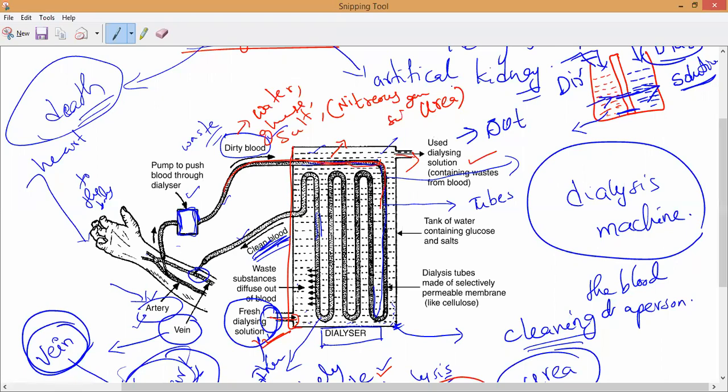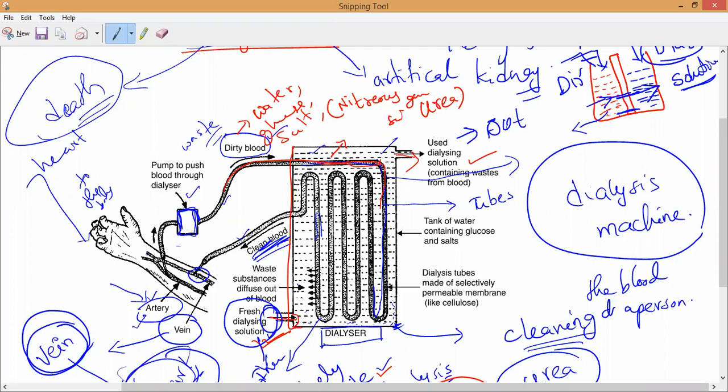It will take 2 hours, 3 hours, Kevin, even half a day. It depends upon the amount of urea in our body. Understand, Kevin? Because 5 liters of blood need to be filtered, and it is a long process. Some people it will take even half a day, some 2 hours. We cannot predict it. It depends upon the amount of waste in our blood.